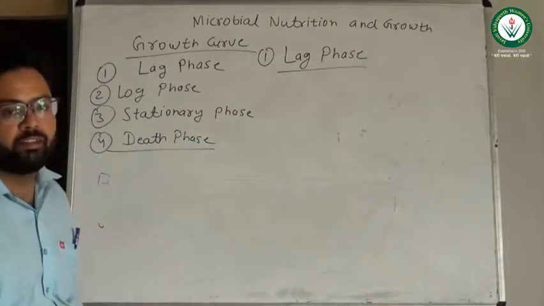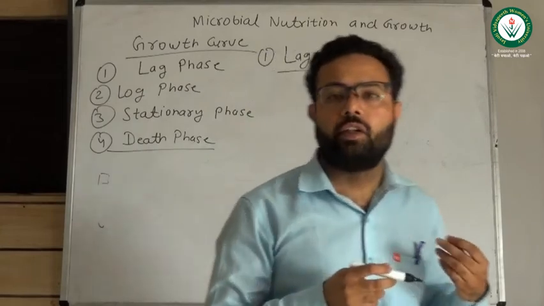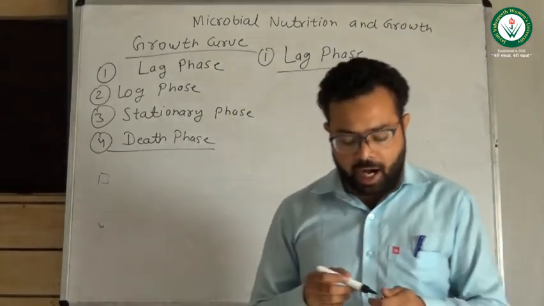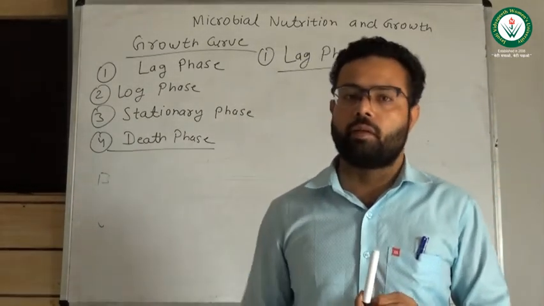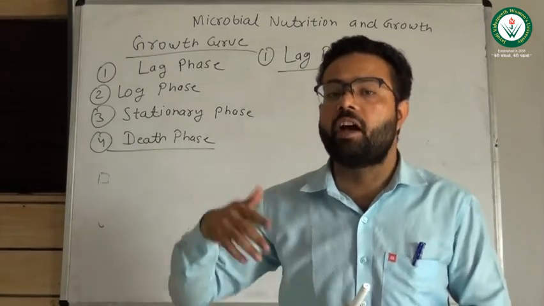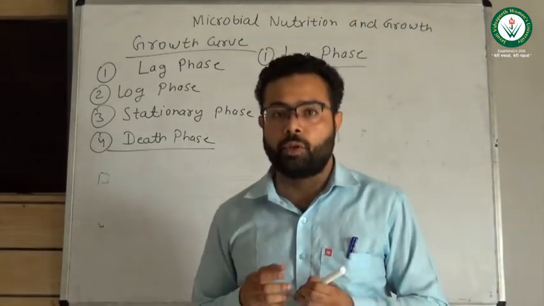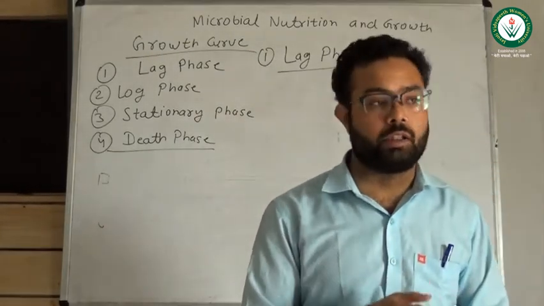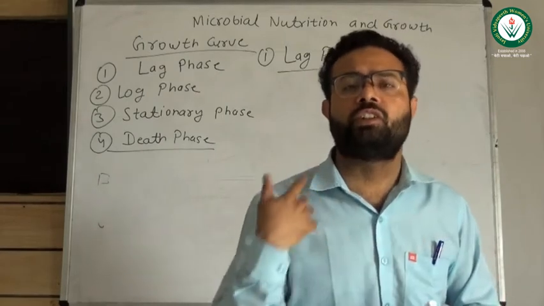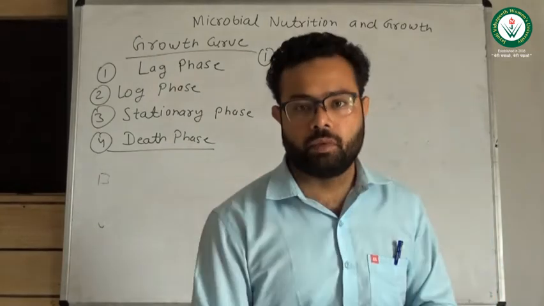What is the lag phase? Suppose we have prepared a nutrient agar media and we have inoculated a bacterial culture in that media. How will the bacteria start growing? In the culture media there are lots of nutrients available to the microorganism. So microorganisms start utilizing those nutrients and start dividing.